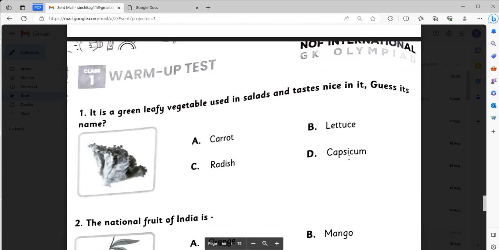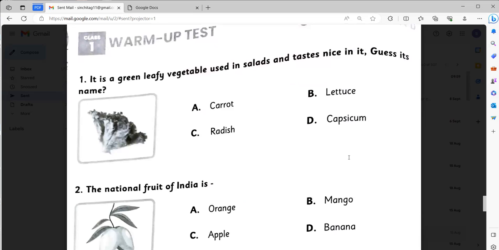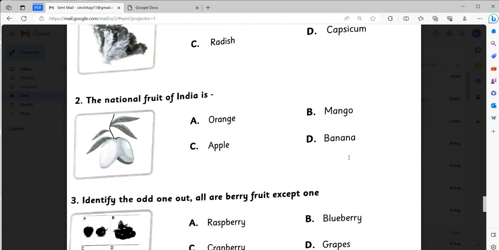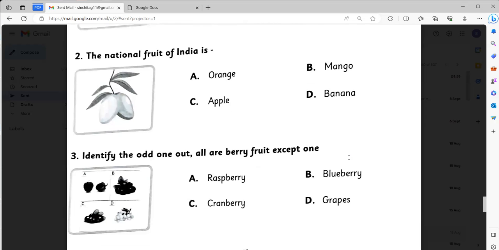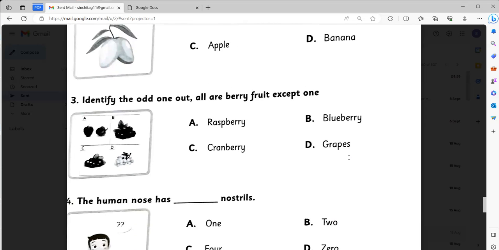It is a green leafy vegetable used in salad and tastes nice in it. Guess its name. It will be lettuce. The national food of India is mango. Identify the odd one out. All are berry fruits except one. It will be D.